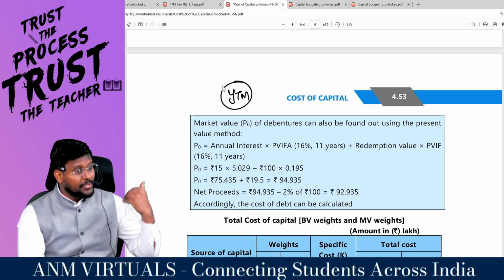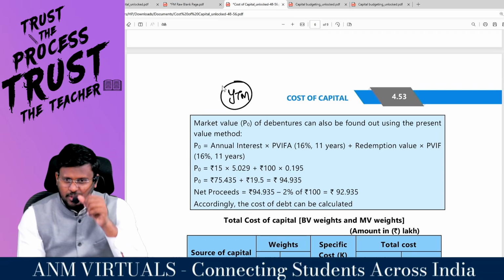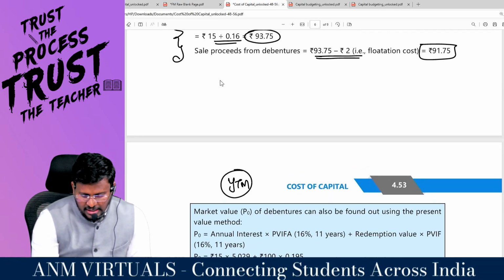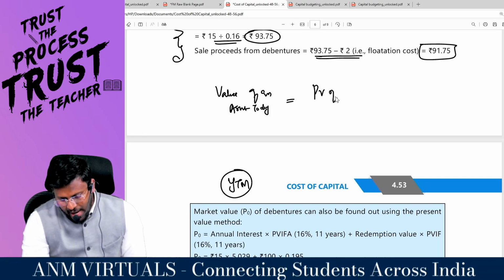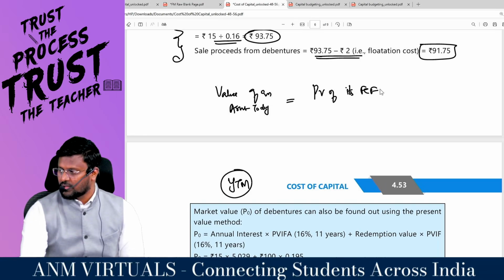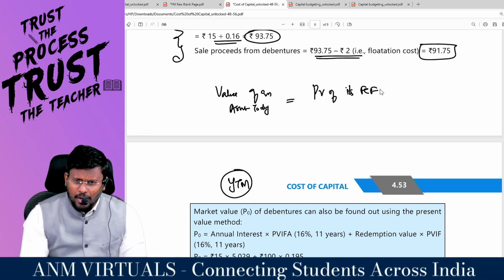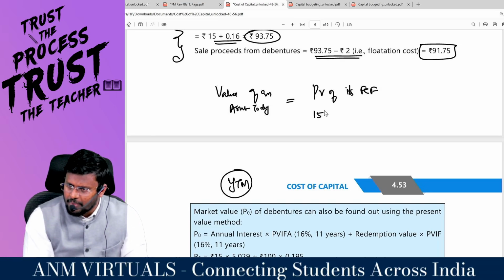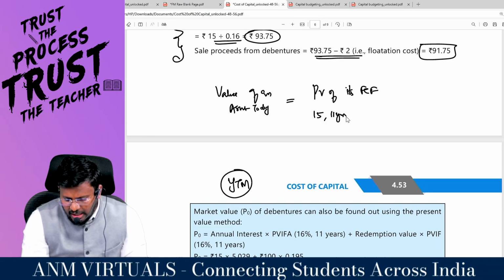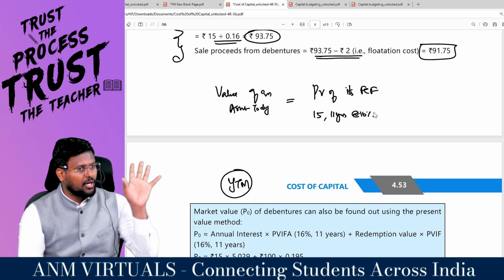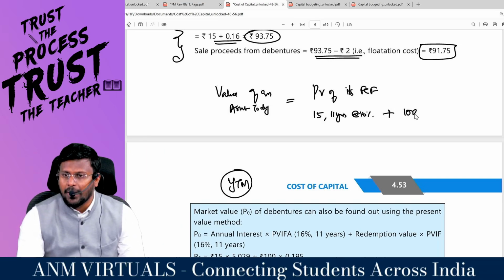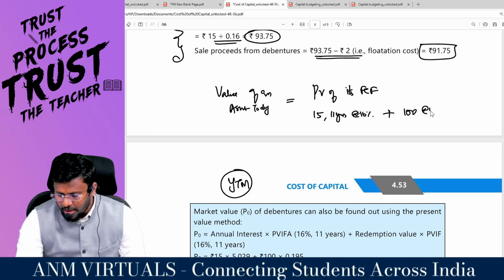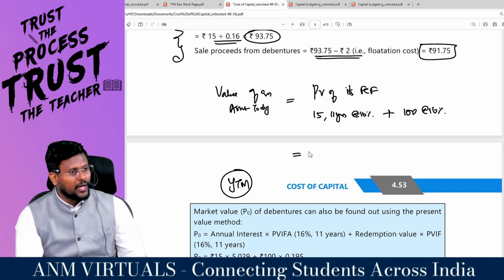The same thing you can find out using the YTM method also, yield to maturity. Because as per YTM, the value of an asset today is equal to the present value of its future cash flows. What are the cash flows you are going to get? You will be getting 15 rupees as interest for 11 years at the rate of 16%. Plus in the 11th year, you will be getting 100 rupees as repayment, at the rate of 16%.